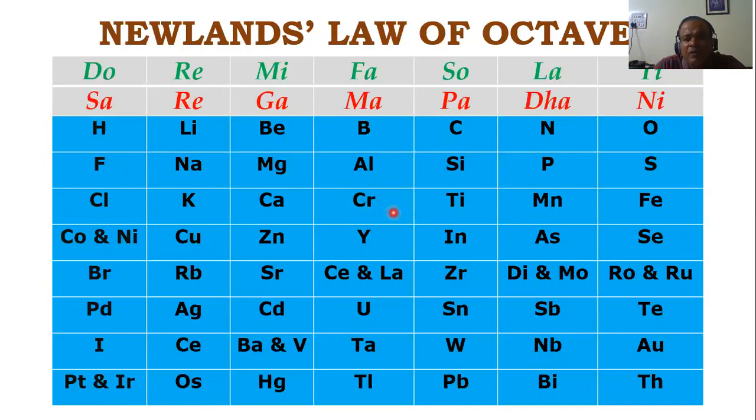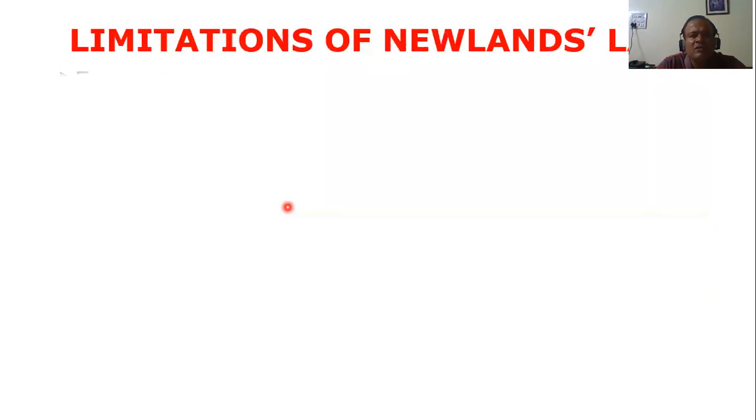For example, if you take iron, Fe, which is a metal, and sulfur, which is a non-metal, can you see metal and non-metal both are in the same group? How is it possible? Not possible. So up to calcium, his law worked fine. After calcium, his law was not applicable. That means it was only applicable to elements of lower atomic mass. I hope this is clear. So let's go to the next.